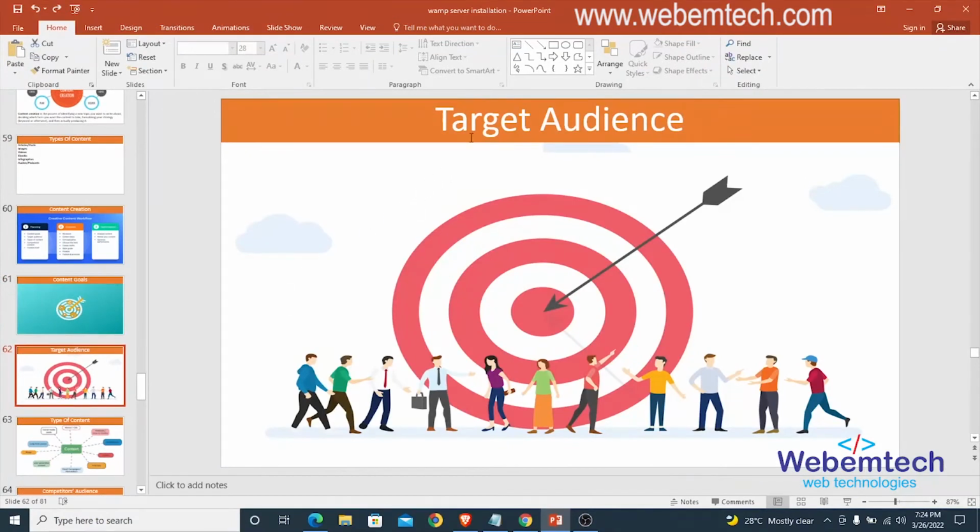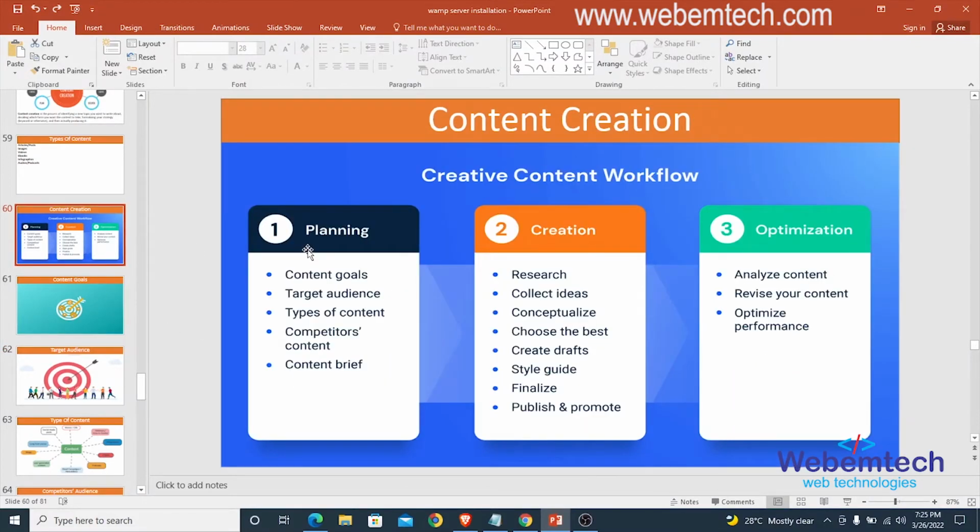All right, and the next thing here is the target audience. The target audience is very important. The content you're about creating is for what class of persons? Is it for a student? Is it for the working class, or is it just a general knowledge for everyone? All right, your target audience could also talk about the technology niche, you talk about the educational niche and the like. So you have to select your target audience when you are planning to create your content.